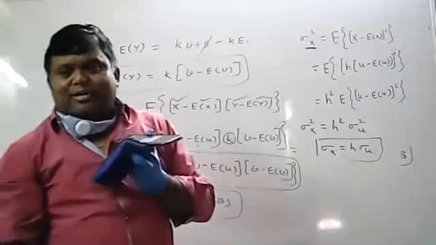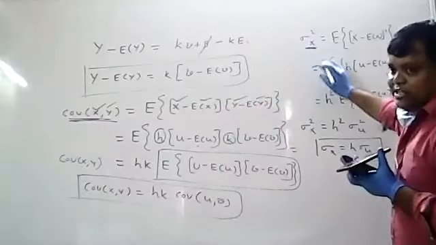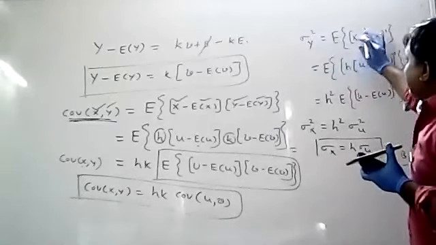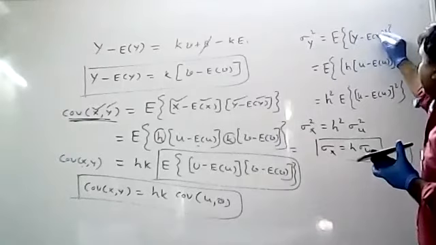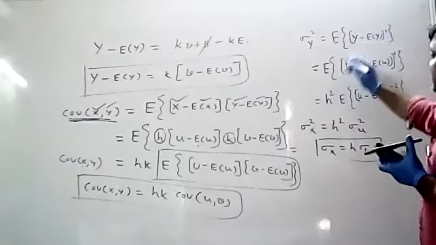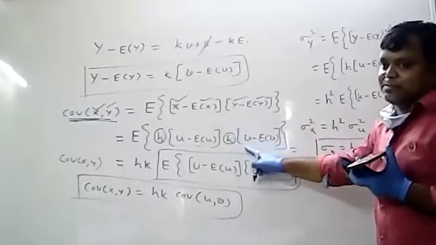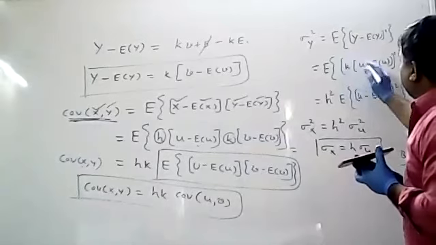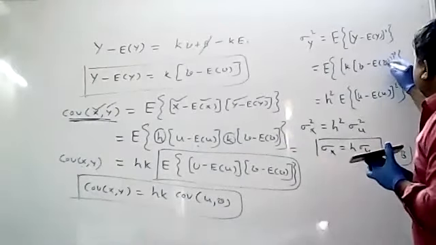Similarly, you have to calculate sigma square Y. I will change it here only. So sigma square Y, in place of X you will get Y. Now Y minus expectation of Y is nothing but K into V minus expectation of V. So in place of U you will get V.